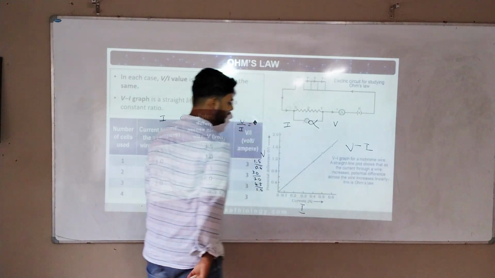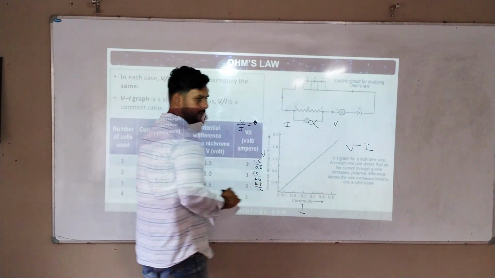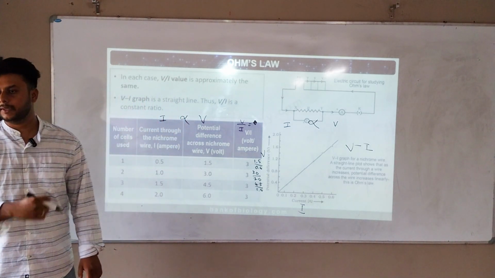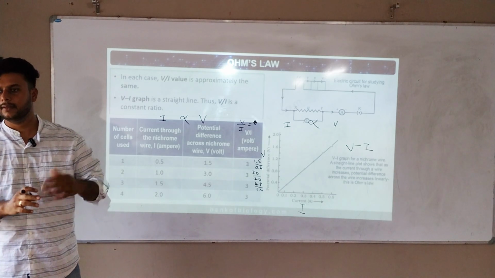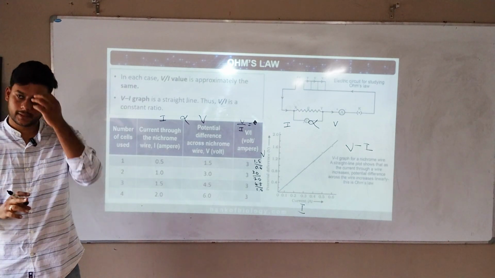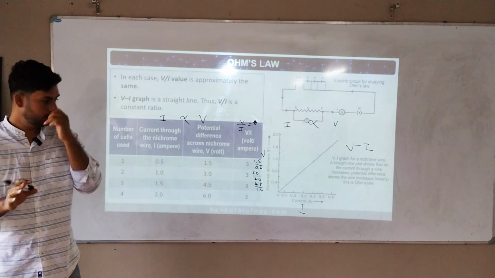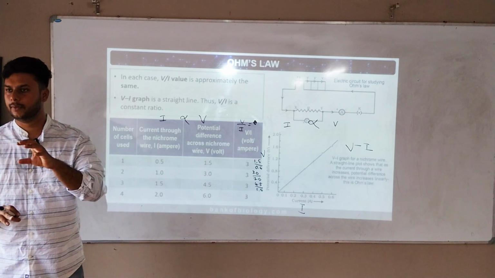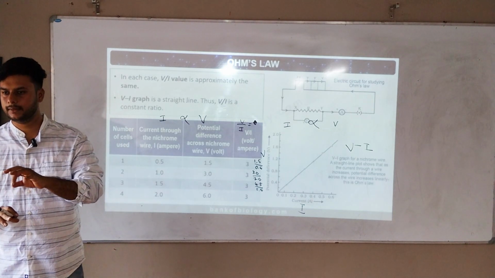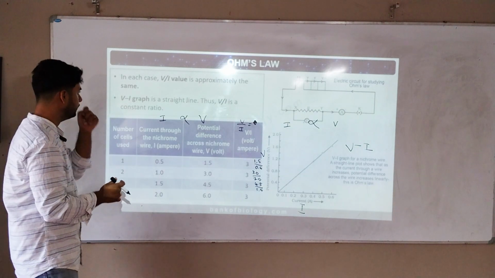Very, very important. When he made a VI graph, he got the answer in this way, a straight line. So that shows there is a relationship between potential difference and current. Any doubts still here? So now we just know that there is a relationship between potential difference and current I. Any doubts still here? Go to next page.